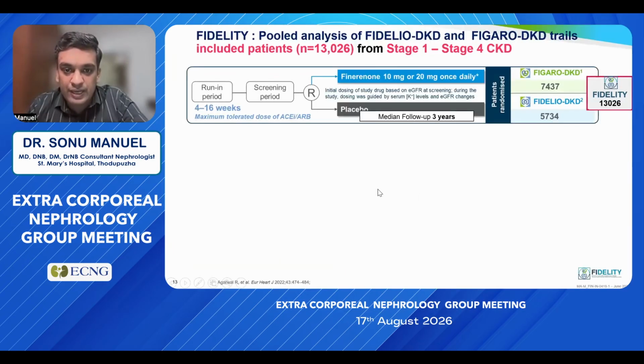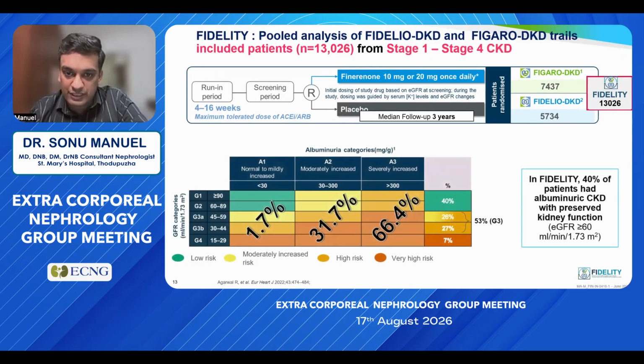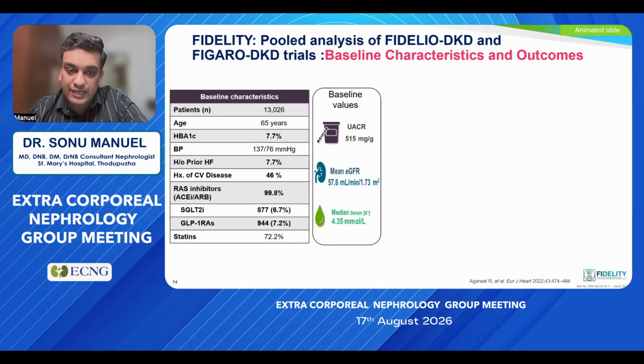Now, FIDELIO and FIGARO have been combined into a pooled analysis, that is FIDELITY, in which there was a run-in period followed by a screening period in which the hyperkalemia risk factors were assessed, and the patients were initiated on Finerenone 10 or 20 milligram once daily, and then the median follow-up period was 3 years. An important factor is that in this trial, there were around 40% of individuals with albuminuric CKD. They had preserved kidney function, that is, between CKD G1 and G2.